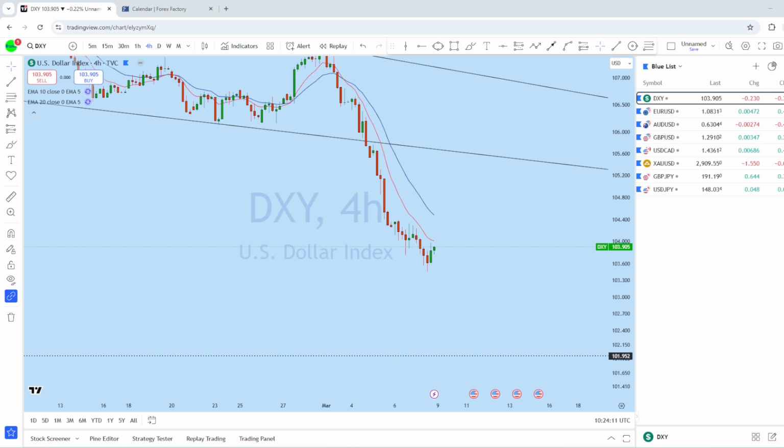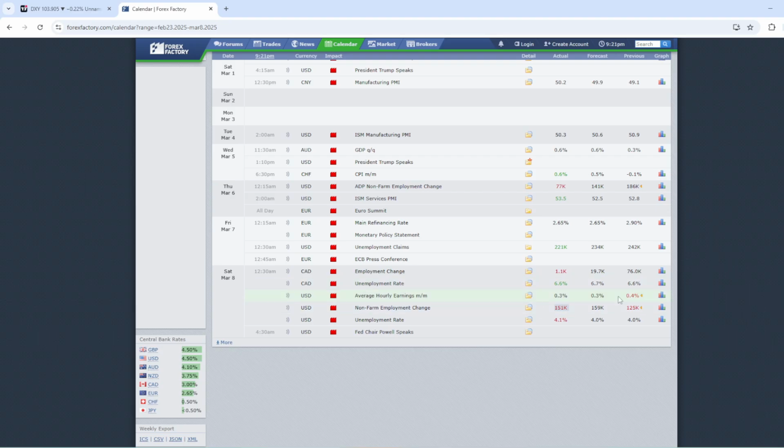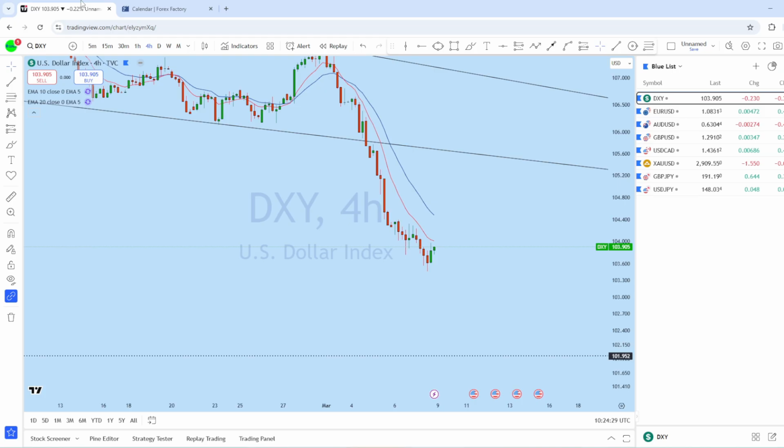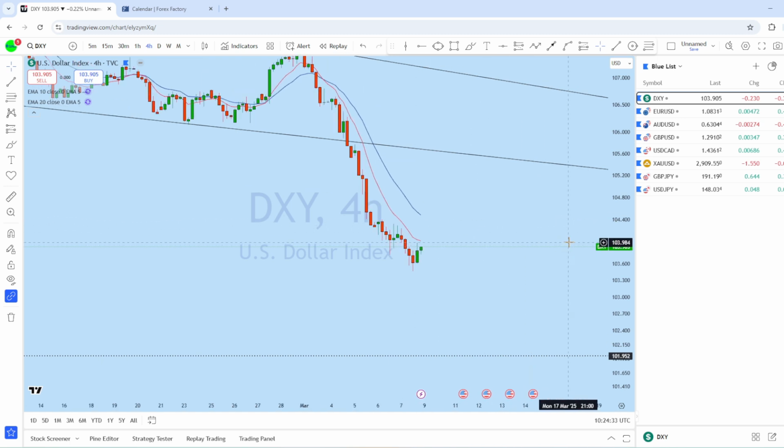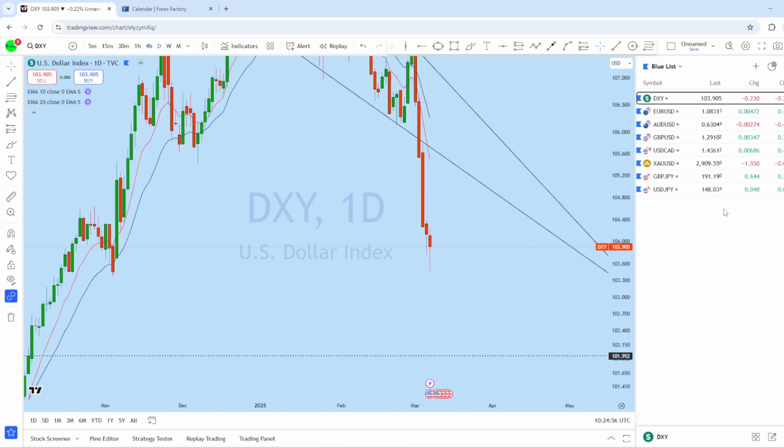As last week was NFP week, we have seen quite a few dramatic movements during the data, and in fact the data came out to be very dramatic. There is a huge gap between the forecast and the actual release, and therefore we have seen a clear reflection of that data in the market in DXY, EURUSD, AUDUSD, GBPUSD, USDCAD, XAUUSD, USDJPY, as well as GBPJPY.